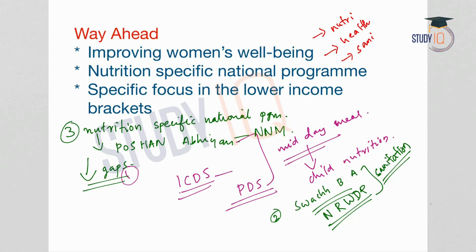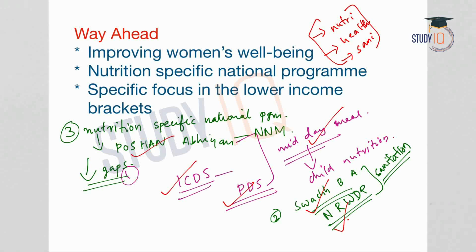So in order to tackle these problems, we have specific programs like ICDS, PDS, the Midday Meal Scheme, Swachh Bharat Abhiyan, the National Rural Drinking Water Program, and also the Poshan Abhiyan or the National Nutrition Mission. All these are aimed at bringing down stunting or malnutrition.